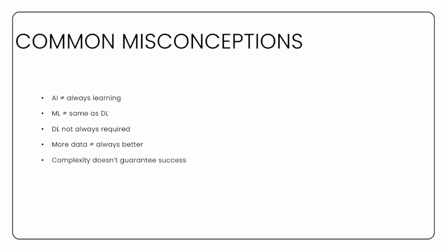People also assume that deep learning is always the best solution. In reality, it depends on the problem. For simpler tasks, machine learning or even basic AI can be more efficient. There's also a belief that more data always leads to better results. While data is important, quality matters more than quantity. Finally, complexity does not guarantee success. Sometimes, a simpler model performs better and is easier to maintain. Understanding these misconceptions helps you make better decisions when working with these technologies.